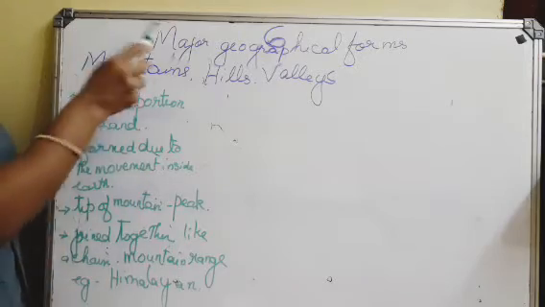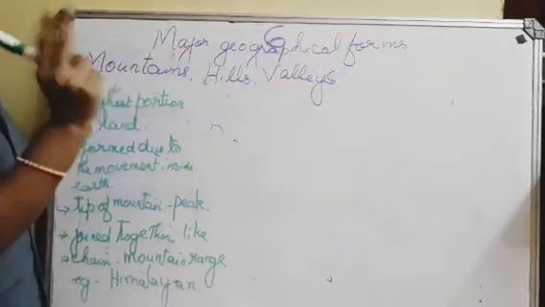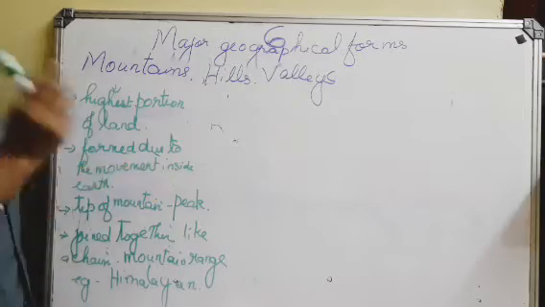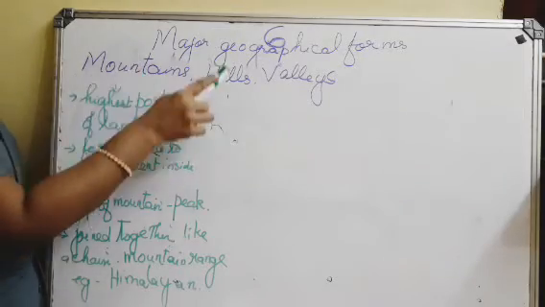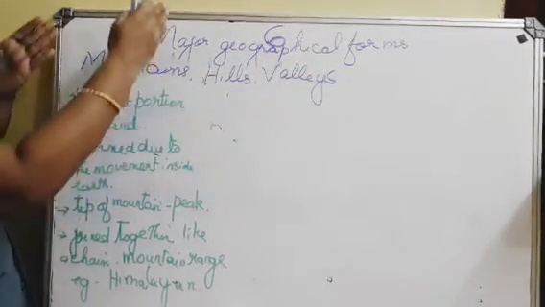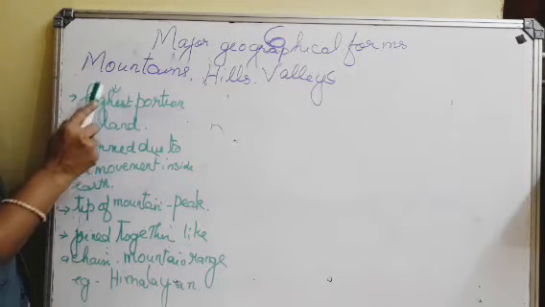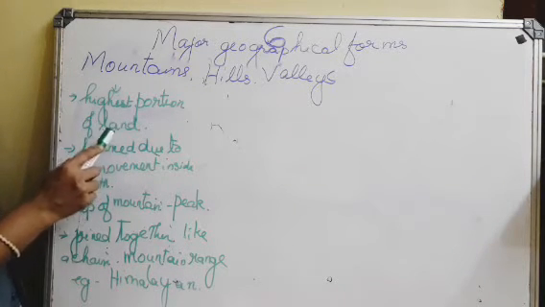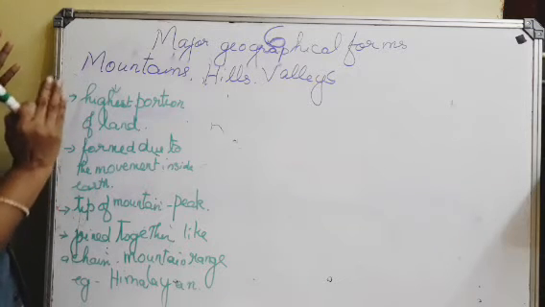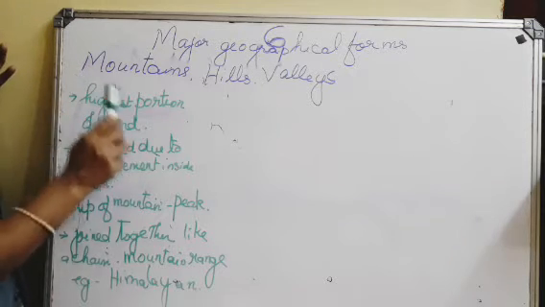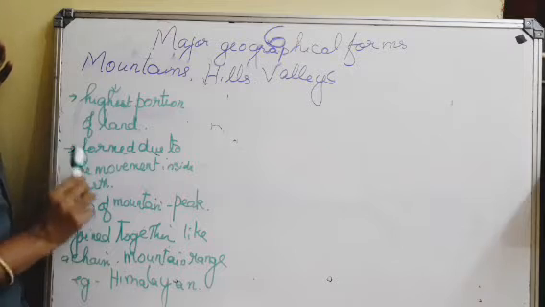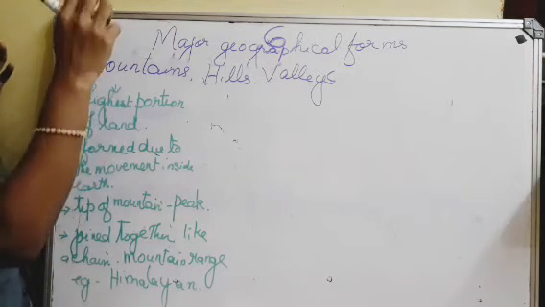So, in the major geographical forms, two we learned: continents and oceans. The third one is mountains, hills and valleys. In this, first we learned about the mountains. Mountains means the highest portion of the land. Mountains are formed due to the movement inside the earth that makes changes on the surface of the earth.